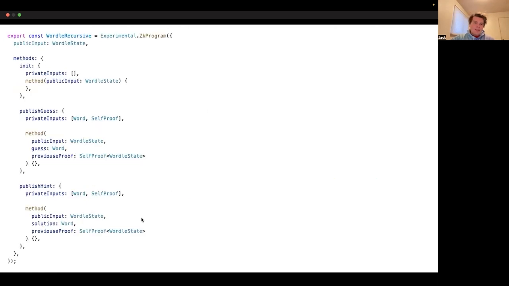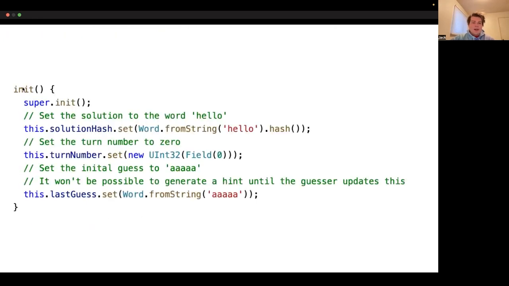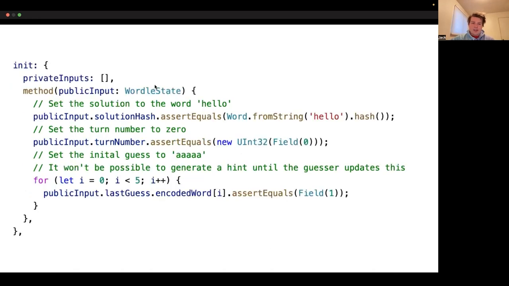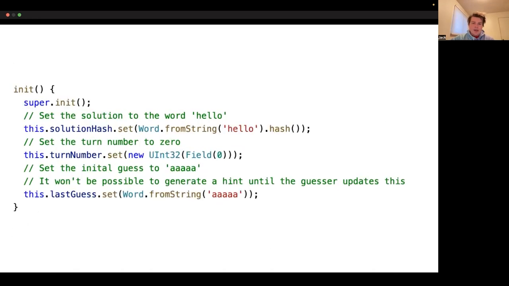So let's check out the init method first. You can see this looks almost exactly the same as it did when it was a smart contract, except that a couple of things have changed. Sorry, this is the same code as we had in the smart contract. You can see we call the set method on our state, and we set it.